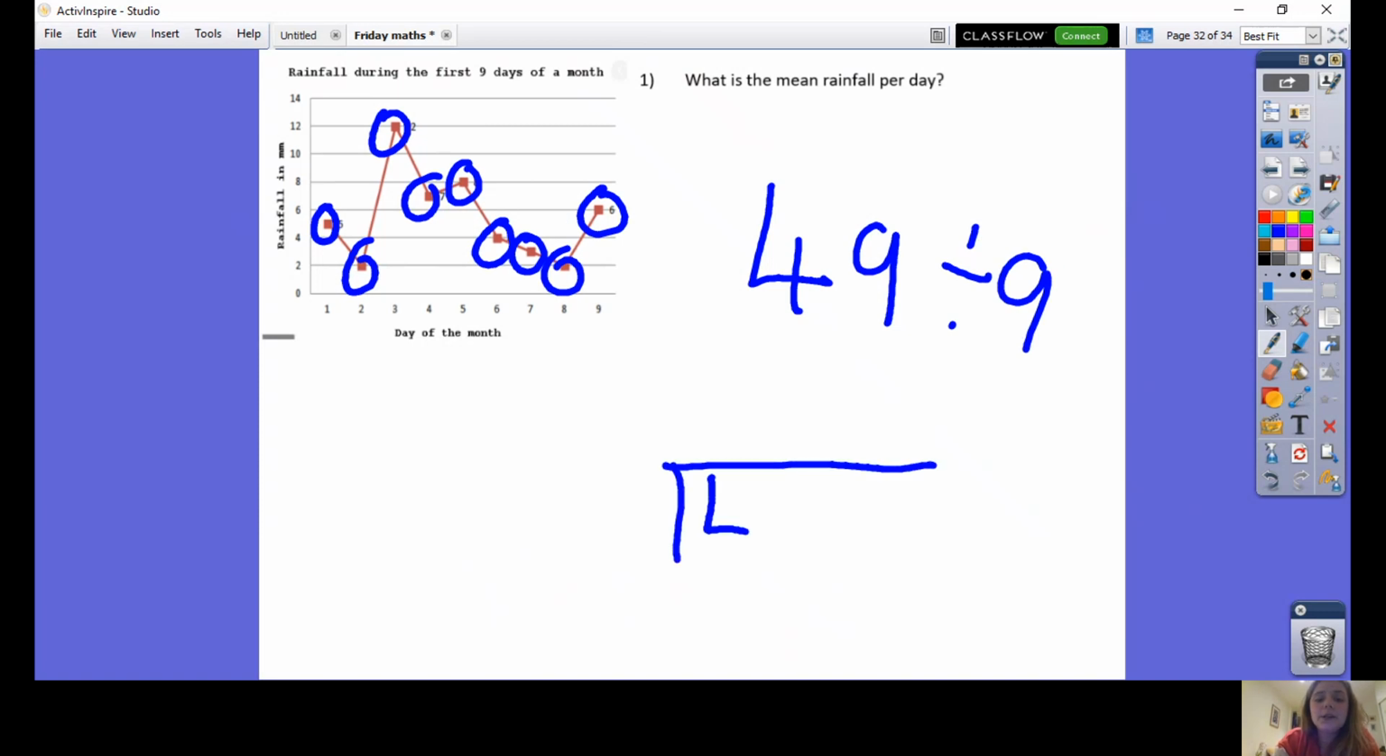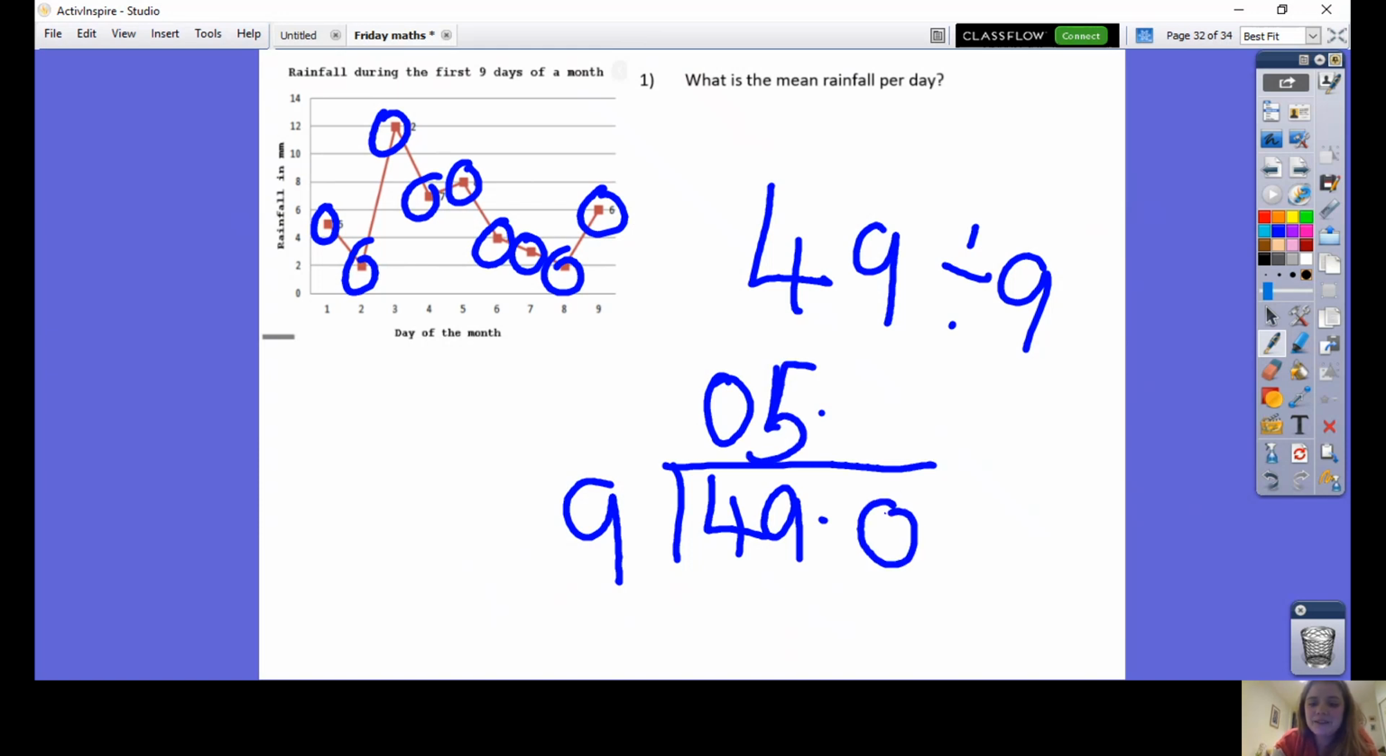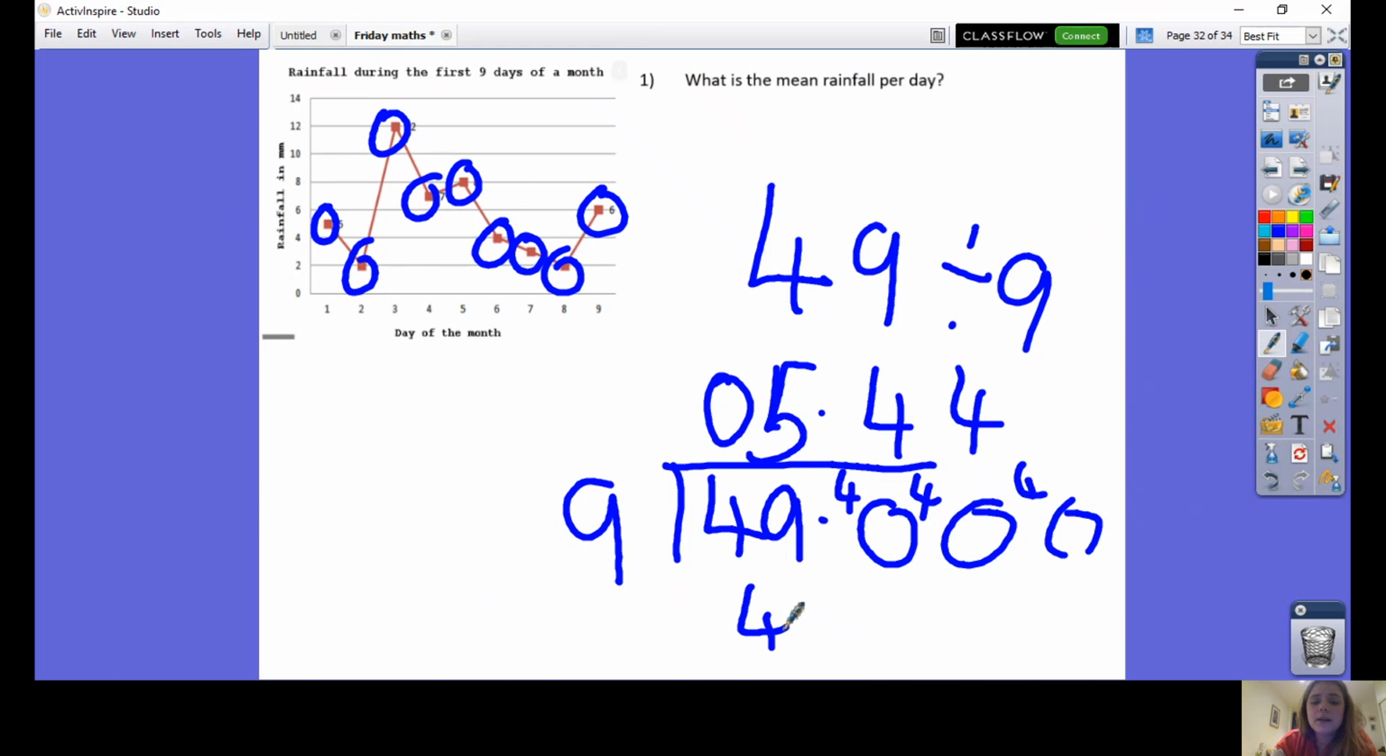Okay? Now, in order to solve this question, you would have had to use the bus stop method and you probably would have had a decimal number. How many 9s fit into 4? 0. How many 9s into 49 is 5. 5 times 9 is 45, regrouping 4. How many 9s in 40 is 4, regrouping 4. Okay, so that should have been 5.4 recurring, or you could have stopped there.